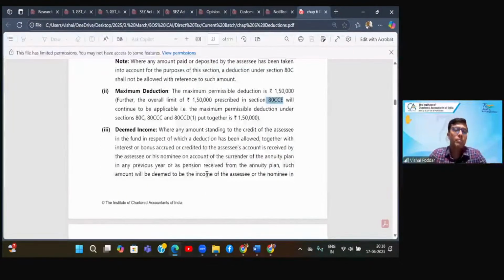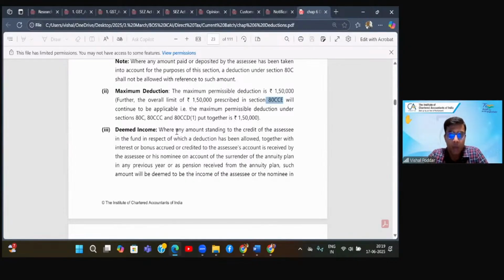Correct? Now answering the question of Dhanush. Today I'm investing in these plans, I'm getting this deduction. Tomorrow, after a particular age, I will be getting some regular amount from these plans, what they call as pension. What will be the tax treatment when I'll be getting the money from these plans, which they call as pension?